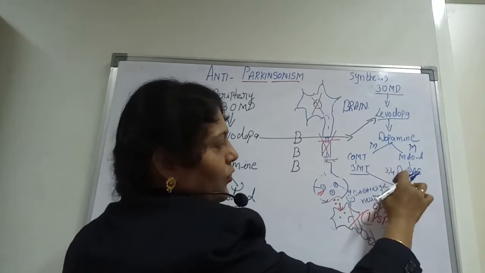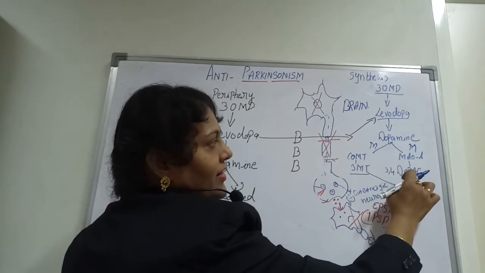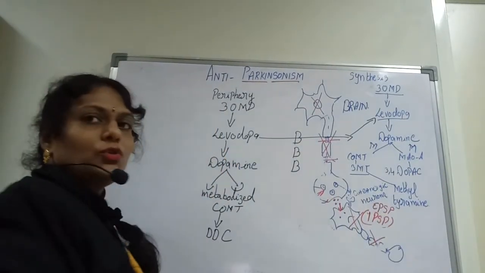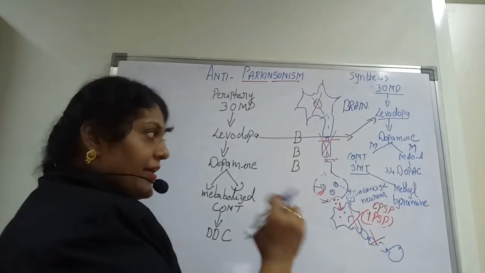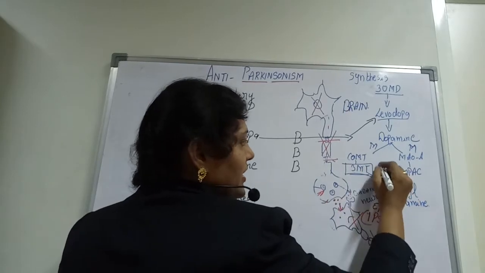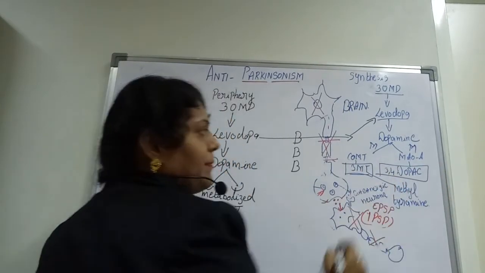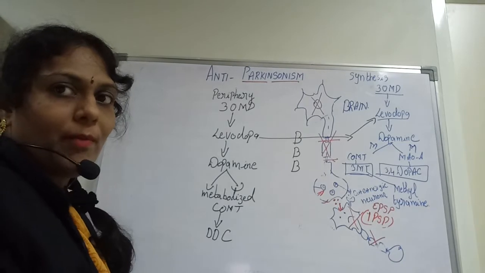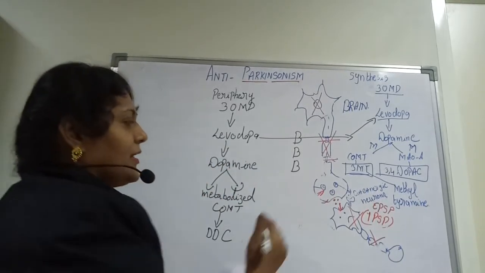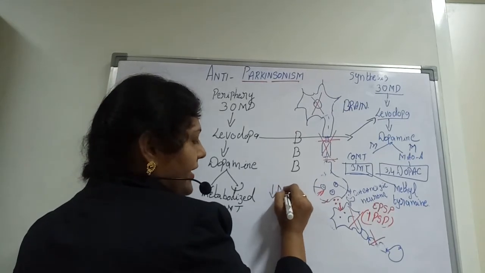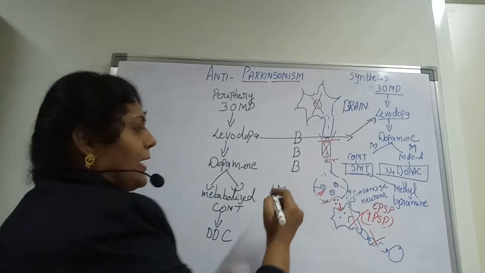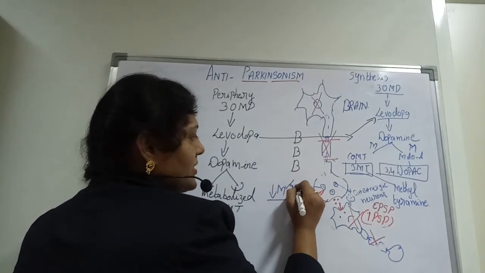called 3,4-DOPAC, 3,4-dihydroxyphenylacetic acid. So these are the two components through which dopamine is metabolized. Now we can see that these metabolic compounds, the methyl transferase and 3,4-DOPAC, are related to the reuptake of dopamine back into the synaptic vesicles. As I said, the metabolism degrades the dopamine so that the dopamine is not available for reuptake into the presynaptic vesicles.